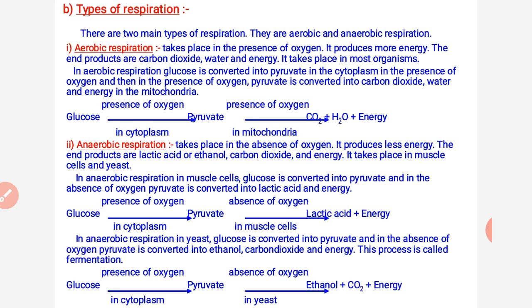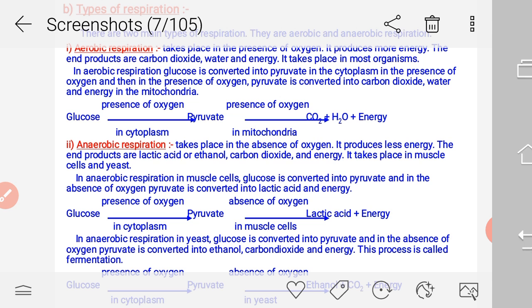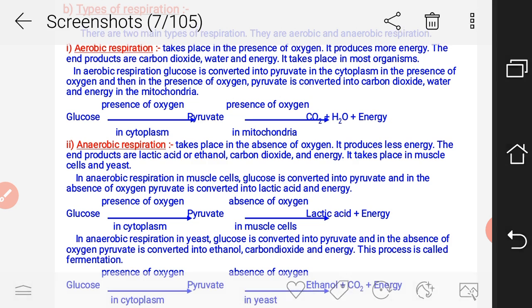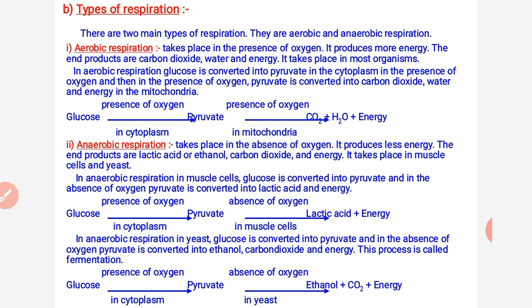Actually at that time we require more oxygen, but it is not possible by the simple breathing process. In that case, whatever food molecules are present in our muscle cells break down in the absence of oxygen and convert into energy. Definitely energy is produced in least amount, but lactic acid is also produced, which is stored in our muscles only, which causes muscle cramps, and you know that pain, muscular pain, joint pain, like that.